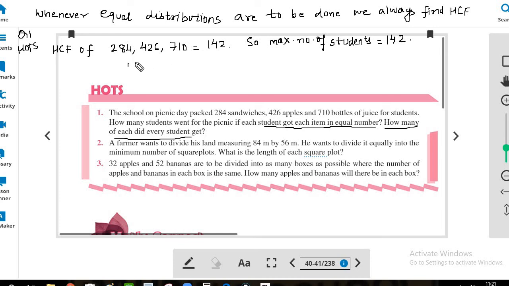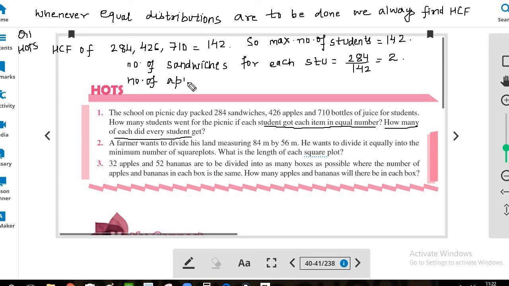So the number of sandwiches for each student will be 284 divided by 142. So each student will get 2 sandwiches, and the number of apples can be calculated for each student by dividing the total number of apples by the HCF. So when you divide 426 by 142, you get 3.